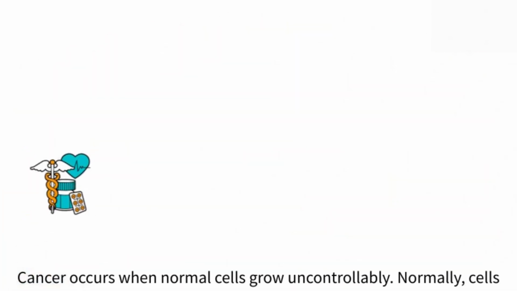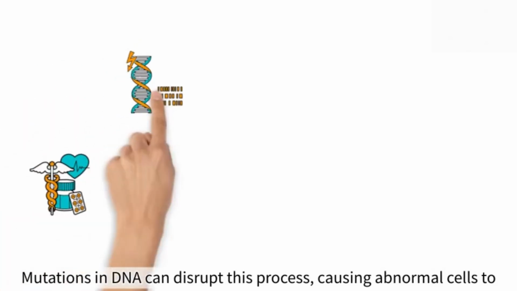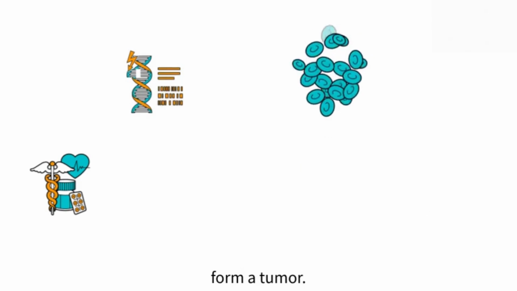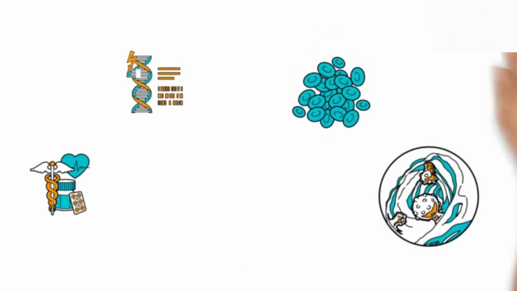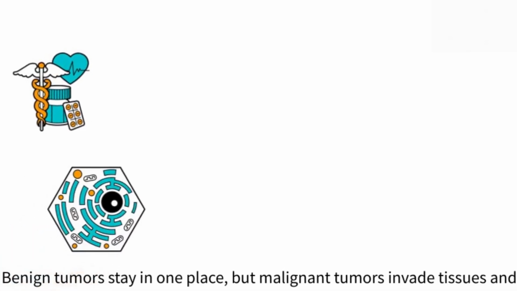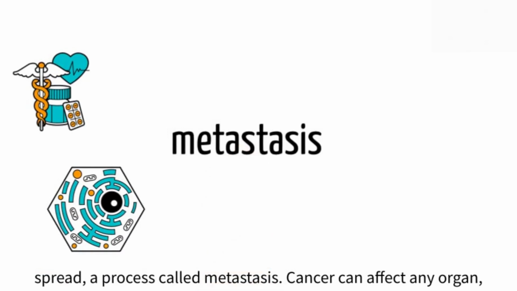Cancer occurs when normal cells grow uncontrollably. Normally, cells divide to replace old or damaged cells, maintaining healthy tissues. Mutations in DNA can disrupt this process, causing abnormal cells to form a tumor. Benign tumors stay in one place, but malignant tumors invade tissues and spread, a process called metastasis.